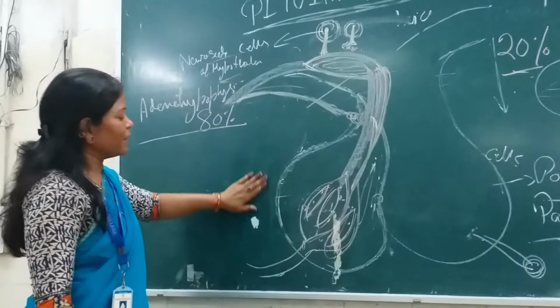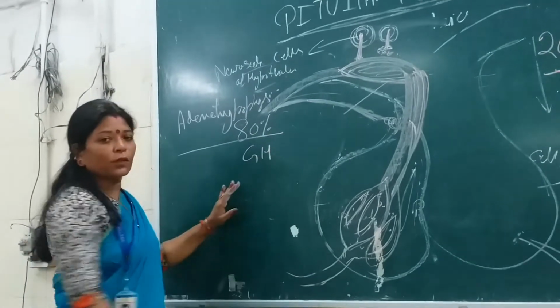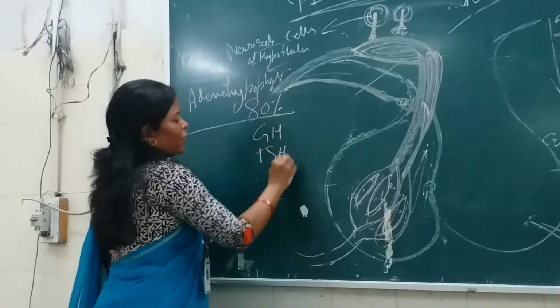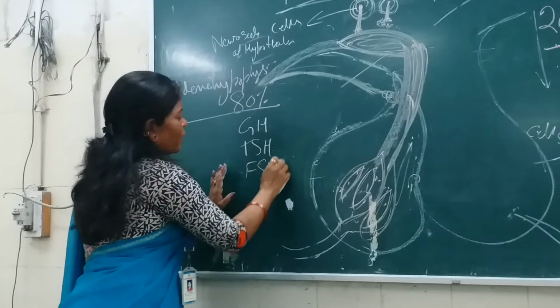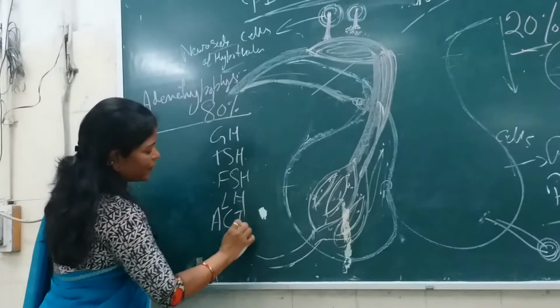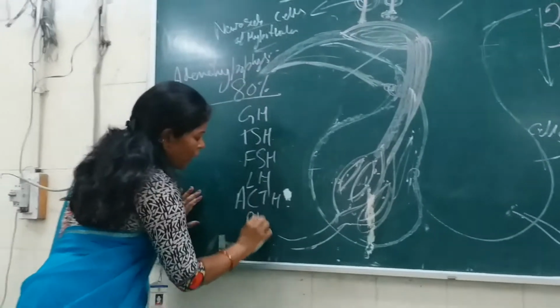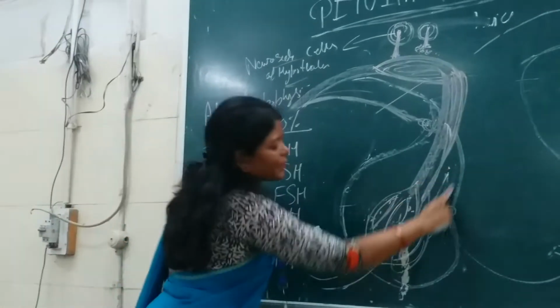You must have read in the physiology. What is that? Growth hormone, thyroid stimulating hormone, follicle stimulating hormone, luteinizing hormone, adrenocorticotrophin hormone, then prolactin hormone. What else? This pars intermedia.